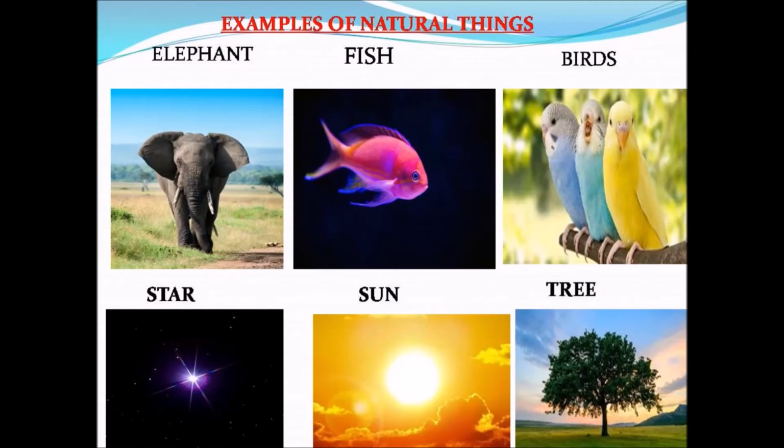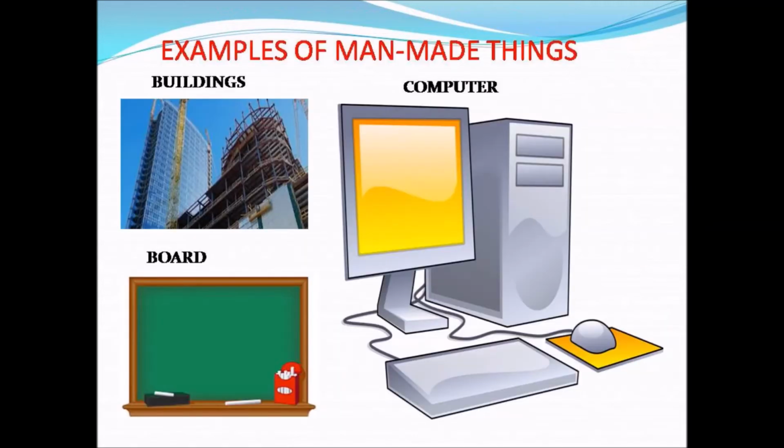Dear children, these are the pictures that show examples of natural things. What are they? Elephant, fish, birds, star, sun and tree. Not only this, we have many examples of natural things in this world. I showed you some of the examples of natural things. Examples of man-made things. In the pictures I showed you buildings, computer, boat, chalk, press. Not only this, we have many man-made things. The things that are made by humans are all man-made things.